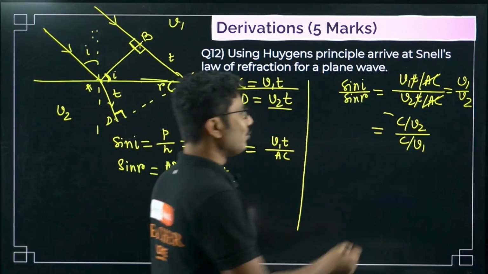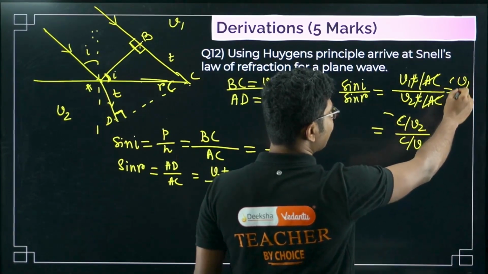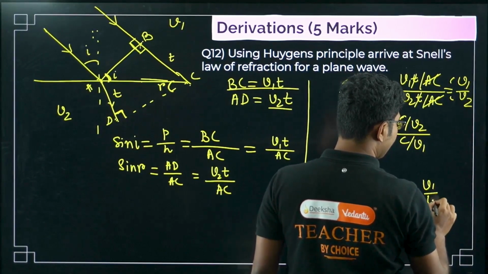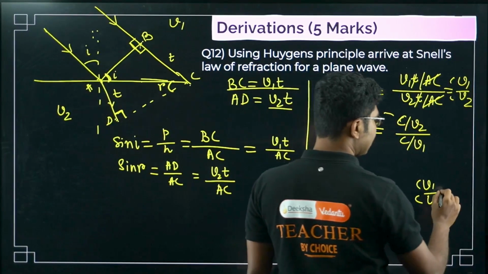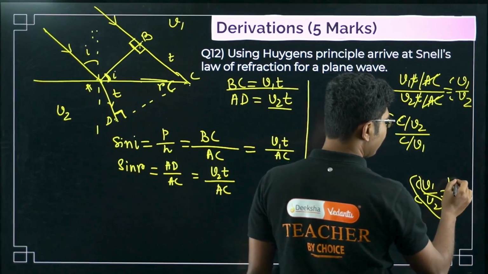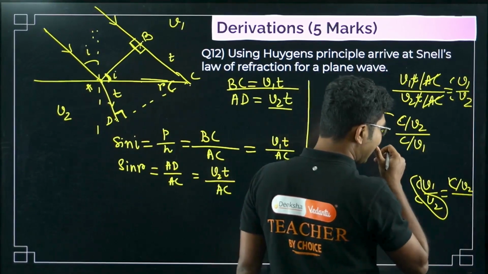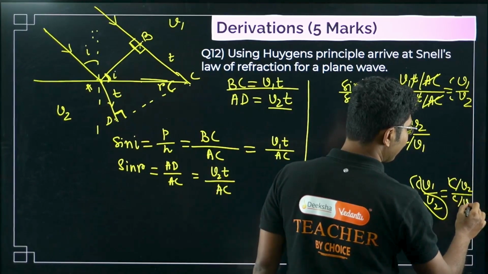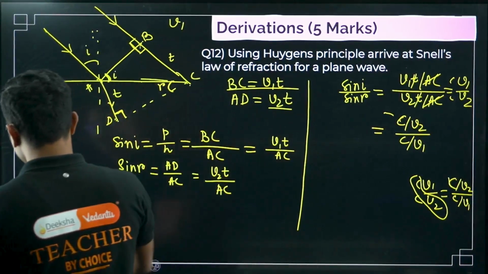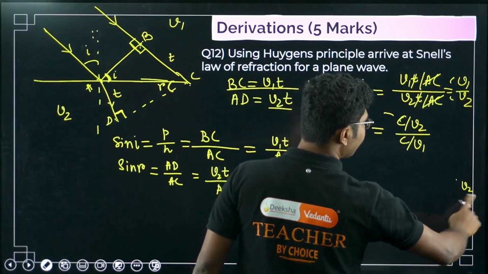What we have done is multiply by C on both sides, and then we have taken this as the term C by V2, and the other term goes to the bottom, so it becomes C by V1 so that it goes up. Whatever is in the denominator goes up, always. So we have used some clever mathematical tricks.